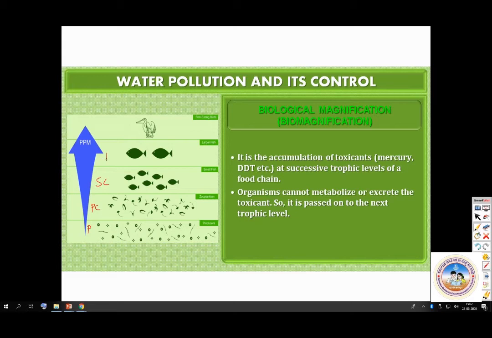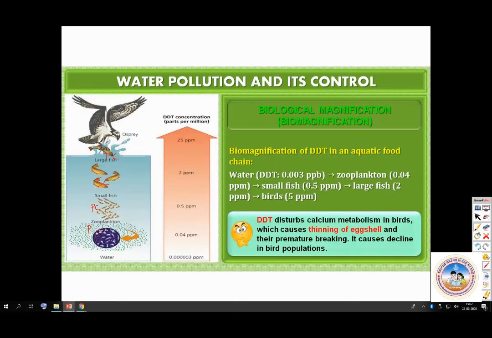So what happens as it is moving from one trophic level to the next trophic level? The pollutant will keep on increasing in their body. So the organisms cannot metabolize or excrete the toxicant. So it is passed on to the next trophic level. This is called as biomagnification. Please look at this chart. Biomagnification of DDT in an aquatic food chain.